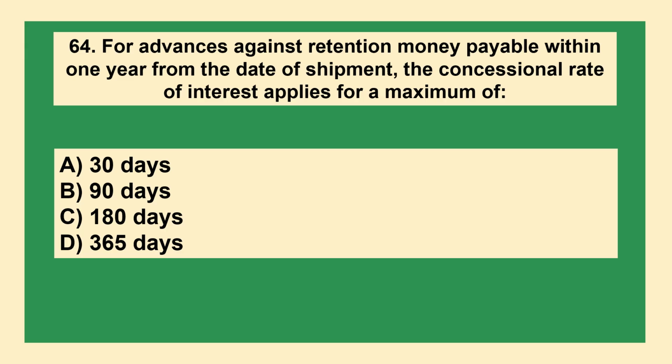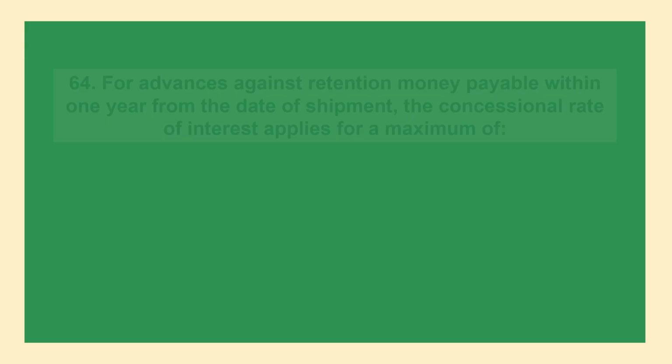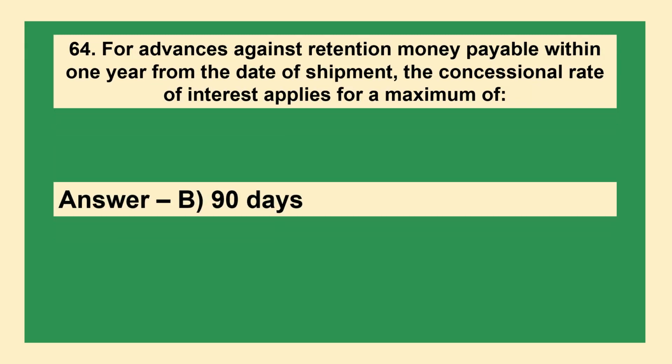For advances against retention money payable within 1 year from the date of shipment, the concessional rate of interest applies for a maximum of option A, 30 days; B, 90 days; C, 180 days; D, 365 days. The answer is option B, 90 days.